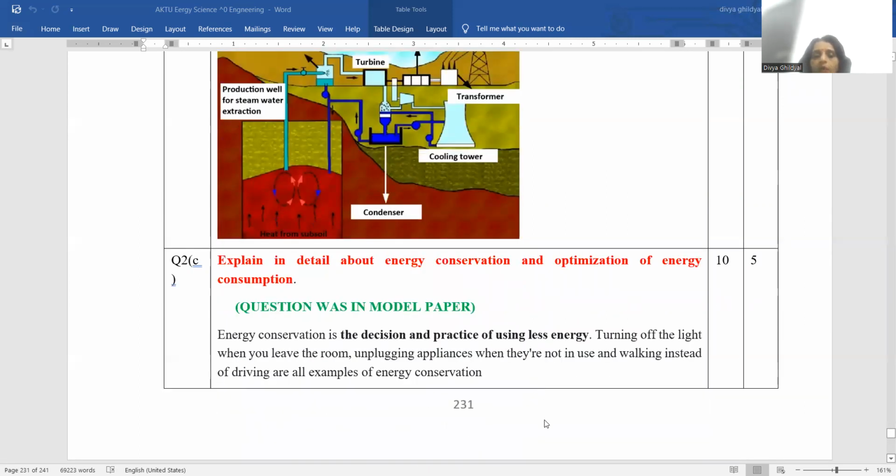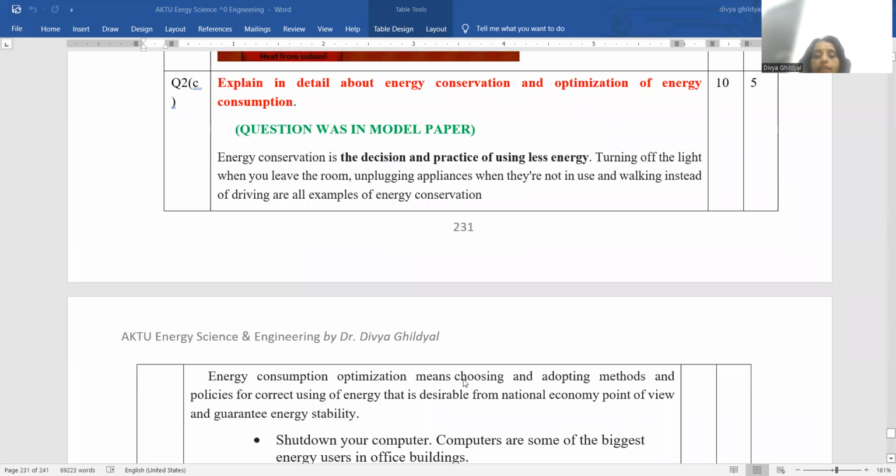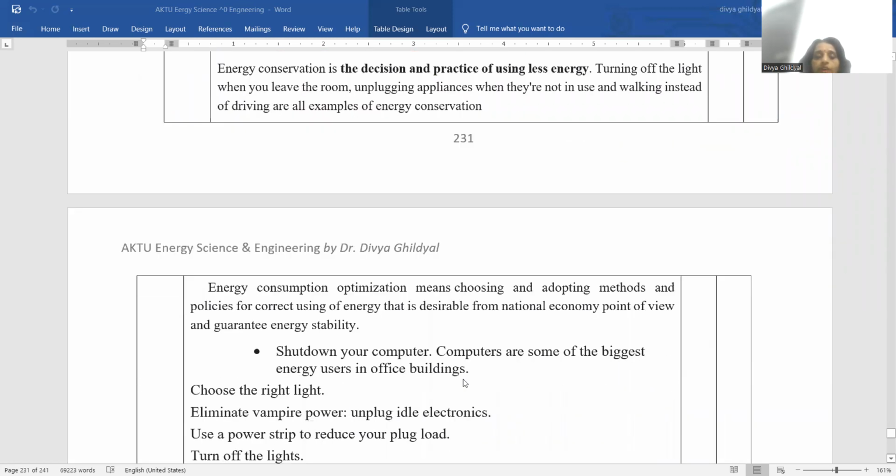Explain in detail about energy conservation and optimization of energy consumption. This question was also there in our model paper. Energy conservation is the decision and practice of using less energy, like simple day-to-day applications, turning off the light when we are leaving the room, unplugging electric appliances when they are not in use, using less electricity for consumption, shutting down the computer system when not in use.